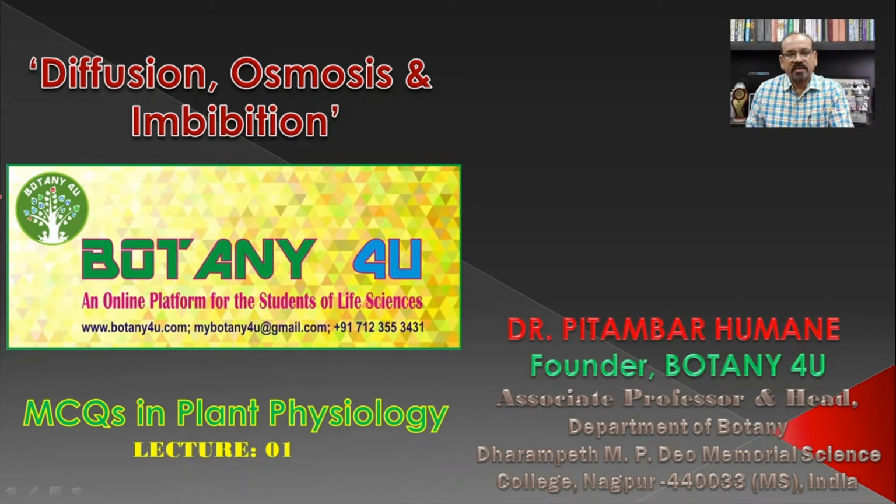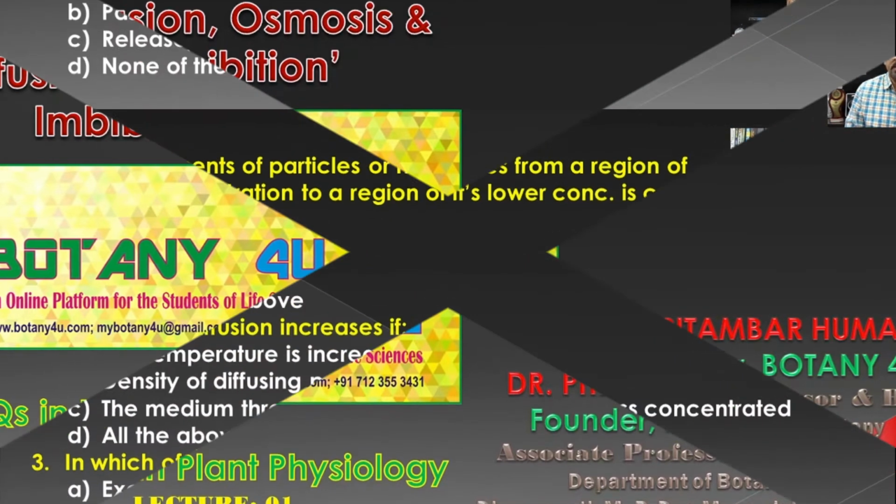In our different lectures in this series of plant physiology, we have seen diffusion, osmosis, diffusion pressure deficit, water potential, plasmolysis and imbibition. Now, on these different topics that we have completed earlier, we will take MCQ type questions on these 5 different topics. So, let's see these MCQ type questions based on diffusion, osmosis and imbibition in today's class.